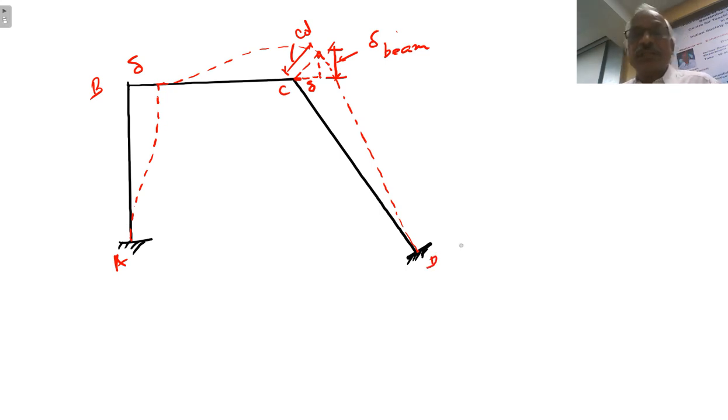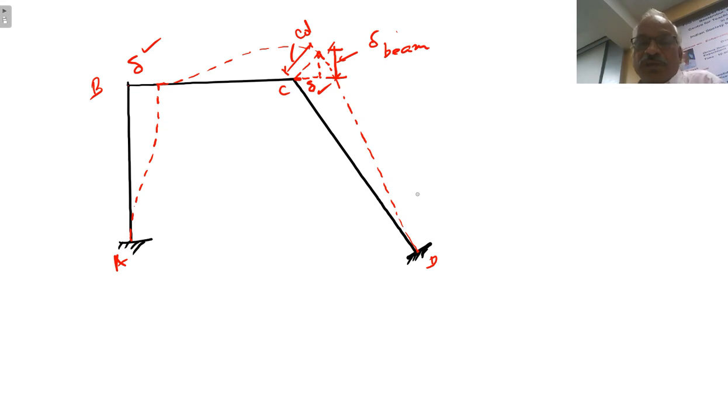In this case, the beam will also undergo settlement, right? So AB undergoes a sway of delta, so that this CD will also undergo horizontal displacement of delta. This delta and this delta will be the same. So from this we have to calculate what is the vertical displacement of the beam, for which actually compared to B, C has gone up.